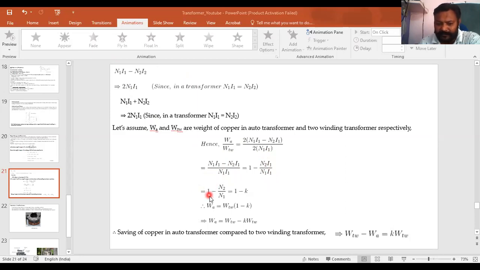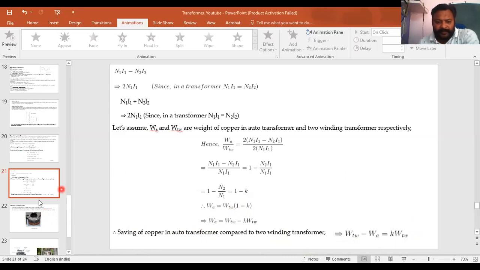I1 is common, so that will be 1 minus N2 upon N1, equal to 1 minus K. K is nothing but the turns ratio. So WA equals WTW into (1 minus K), that is, WA equals WTW minus K WTW. So the saving of copper in the auto transformer compared to the two winding transformer is WTW minus WA, which equals K WTW.